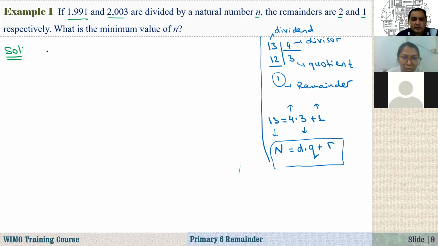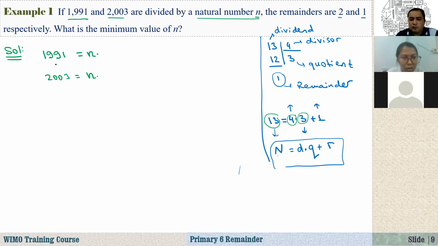So that means I'm dividing two numbers. Here we divided 13, and we got divisor, quotient and remainder. In a similar way, 1991 and 2003 are divided by a natural number n. So our divisor is n here, and also the same n.